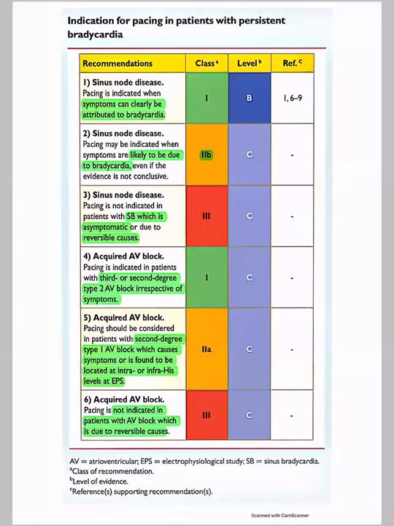A 2B indication is sinus node dysfunction wherein the symptoms are likely due to the bradycardia, even if the evidence is not conclusive. That means you are not able to tell definitively whether the symptoms and the bradycardia are occurring together, but you think it is more likely because of bradycardia. Then it is a 2B indication. Whenever sinus node dysfunction is fully asymptomatic or due to a reversible cause, it is a class 3 indication.